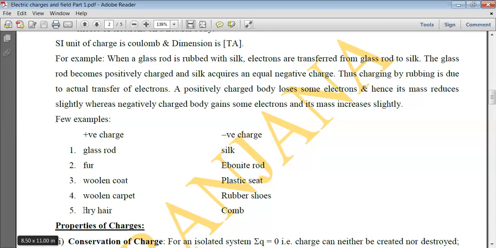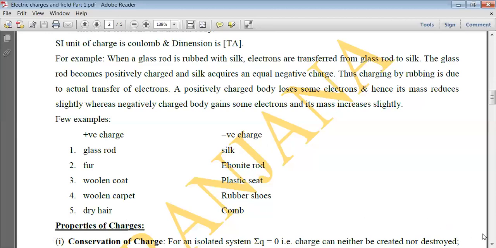The same way, when dry hair is rubbed with a plastic comb, some of the electrons are transferred from the dry hair to the comb. So the dry hair becomes positively charged and the plastic comb becomes negatively charged.